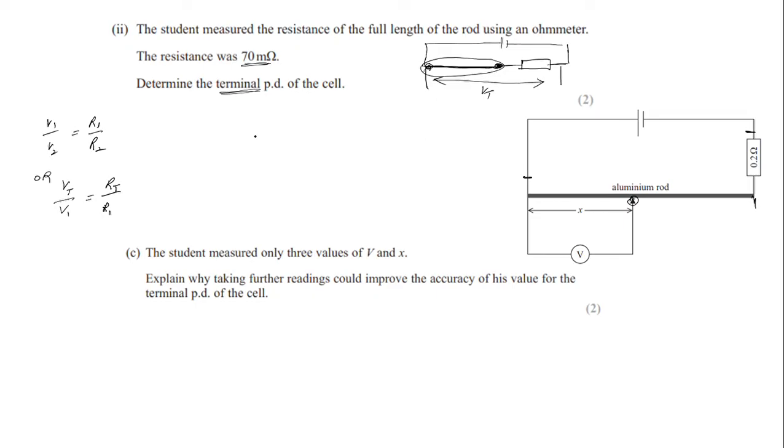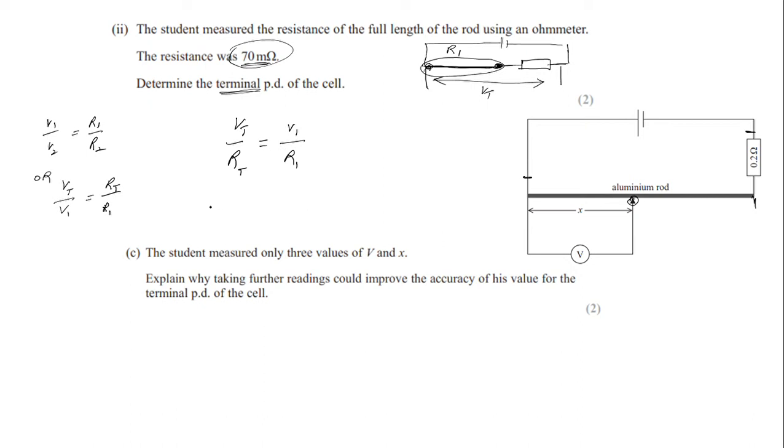So the ratio Vt over RT, the total resistance, is equal to V1 over R1, where V1 and R1 I am considering as the voltage and resistance of the aluminum rod. This is my resistance R1, which is given here for 30 centimeter.